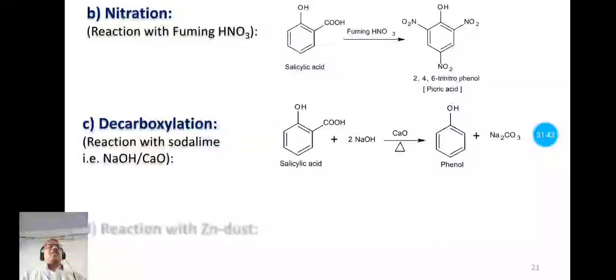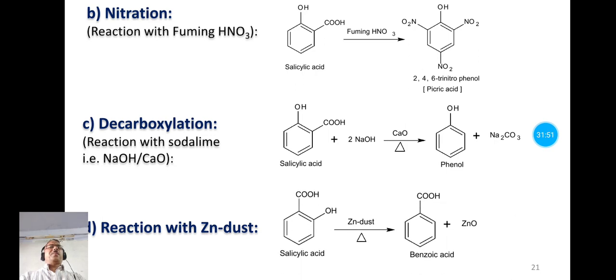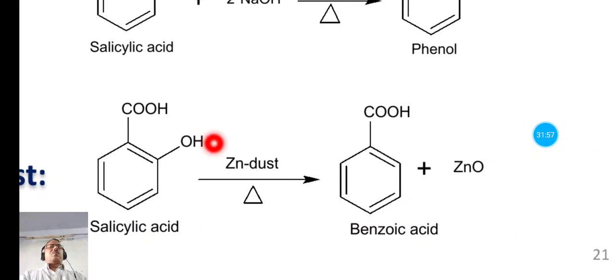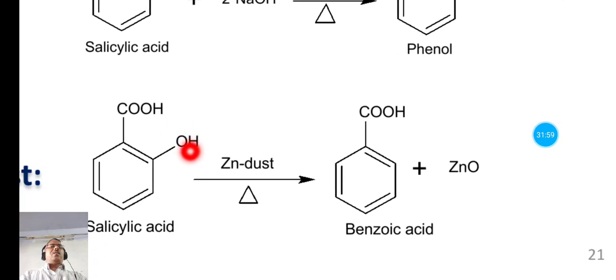Now the last chemical property of the salicylic acid is reaction with zinc. So this is the reduction reaction. Now in this reaction, the oxygen from this OH group is taken up by this zinc, and it is given out as zinc oxide, and we have the product benzoic acid.